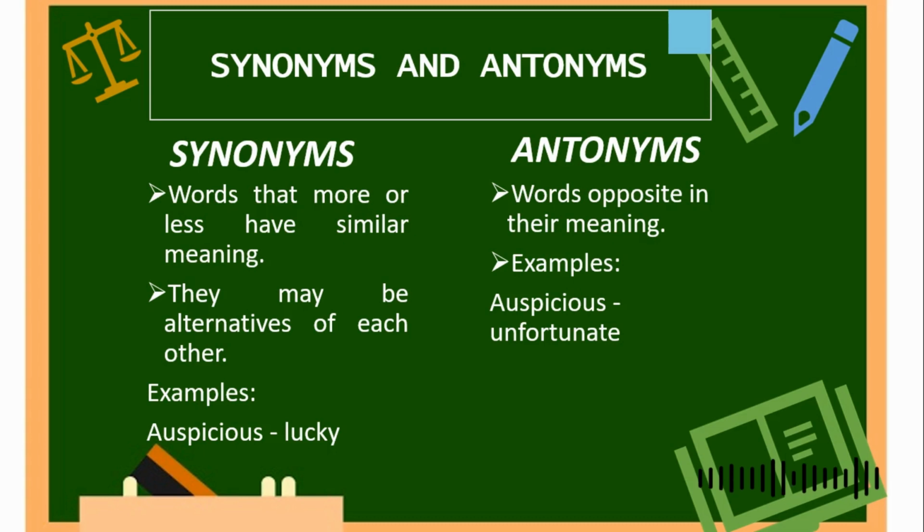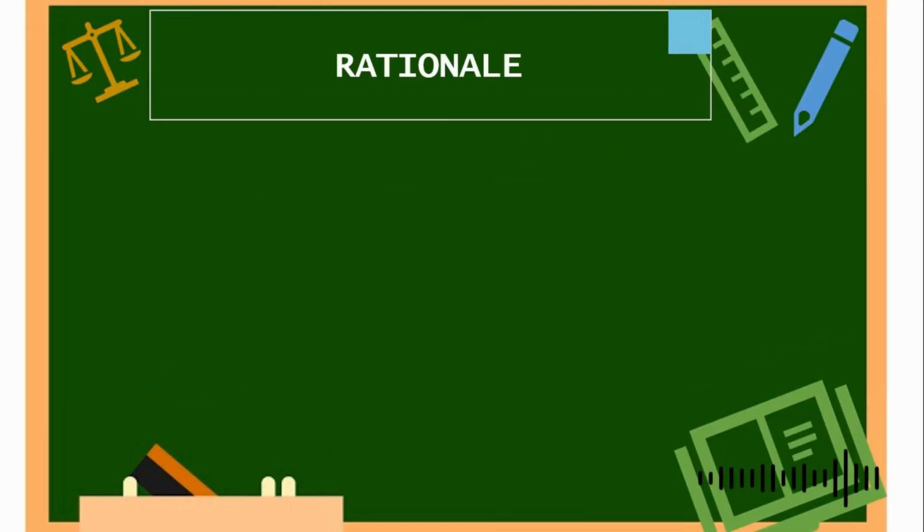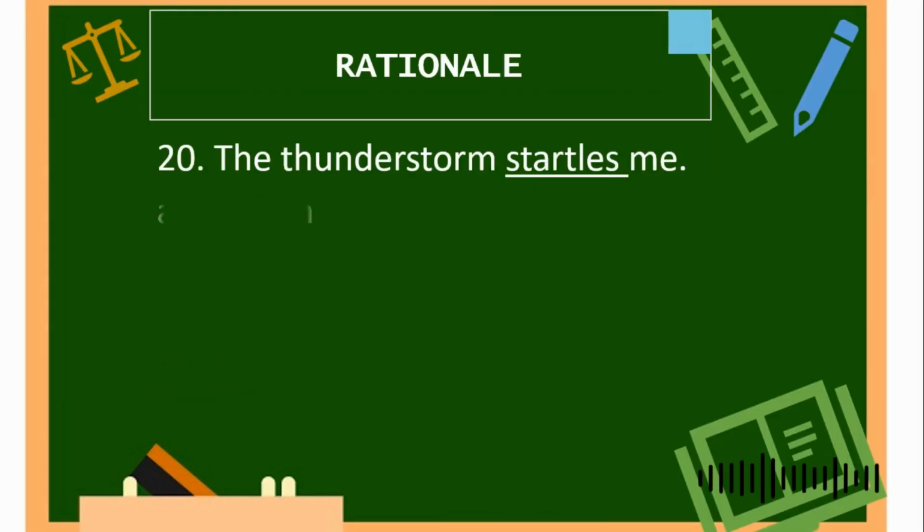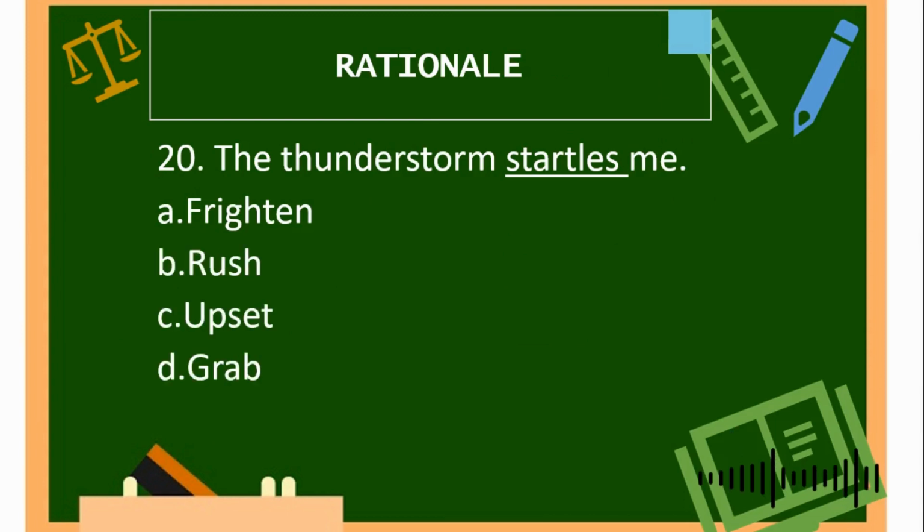Number 20. So we're going to identify the same meaning of the underlined word. For number 20, the thunderstorm startles me. If there is an unfamiliar word in a sentence, you may look for the context clue.